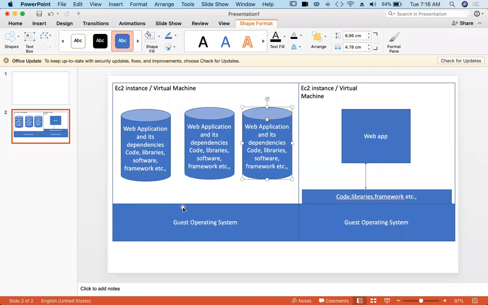So the second advantage is deployment time. Compared with if you apply the same auto scaling here, where your web app has a dependency on operating system, it's running on an EC2 instance, you have to create the entire EC2 instance. If you go for this deployment, it is so easy. The deployment time, you can reduce a lot. And that also increases the performance of the web application.